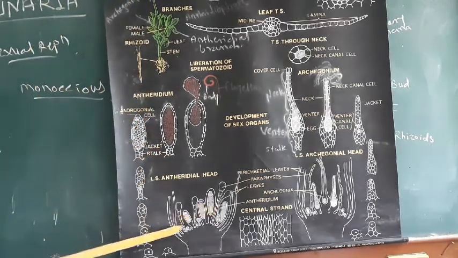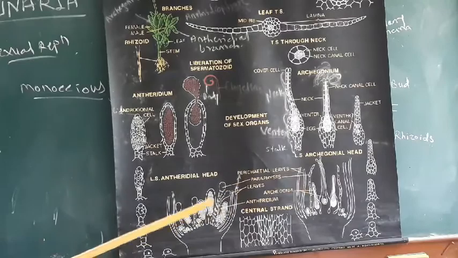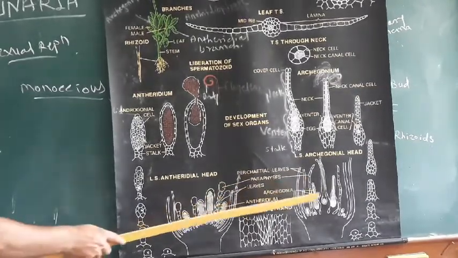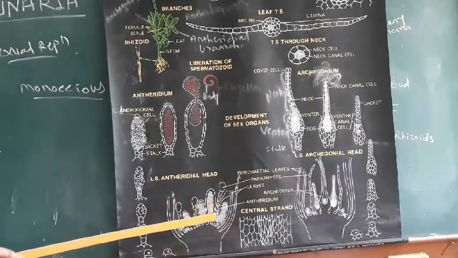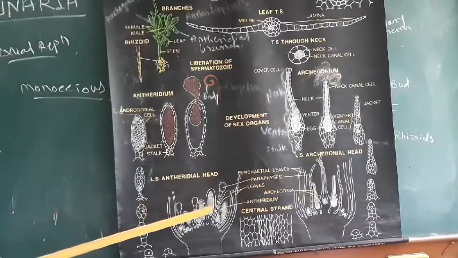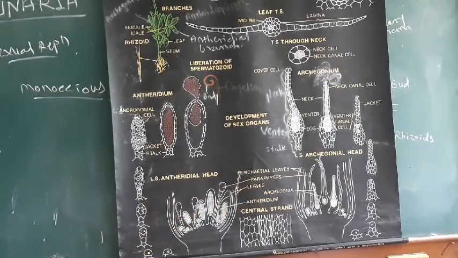These are formed in groups or clusters in the antheridial cup and in the archegonial cup.